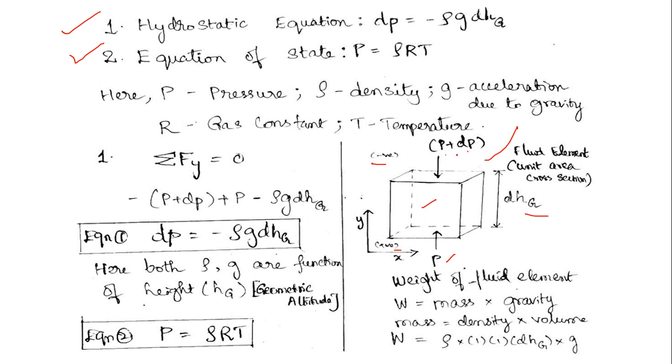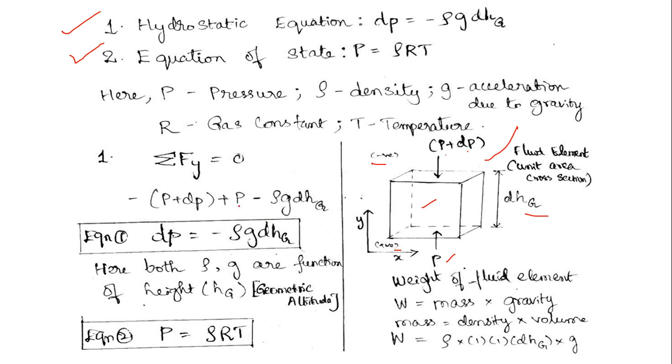So, first here we have the downward acting force, that is P plus dP. As it is acting downwards, we consider it negative, so negative sign of P plus dP. And next we have a pressure applied towards the fluid element in the upward direction, so we are taking it as positive.